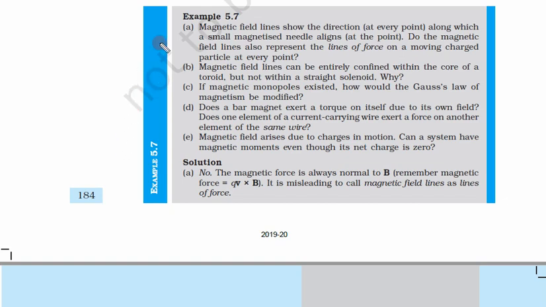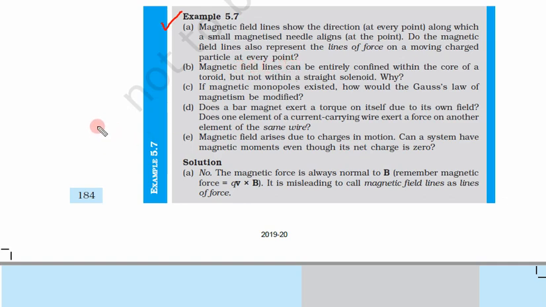Now let us see example 5.7. First part: magnetic field lines show the direction at every point along which a small magnetized needle aligns at that point. Do the magnetic field lines also represent the lines of force on a moving charge particle at every point?